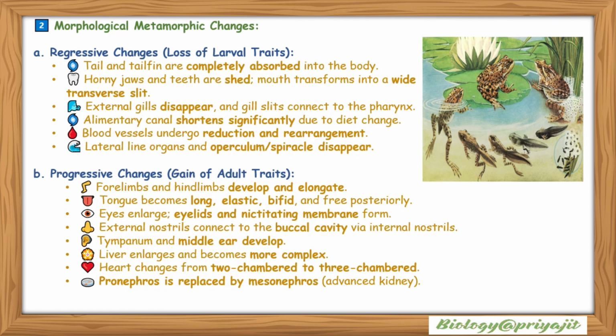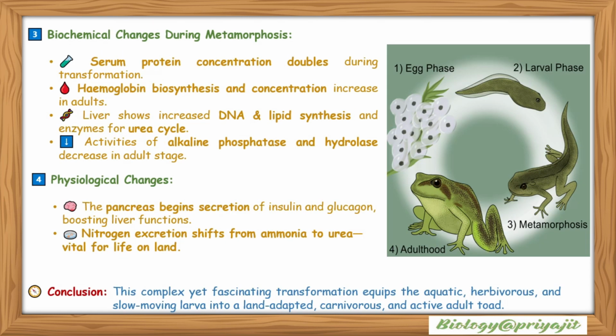Progressive changes, that is, gain of adult characters. The forelimbs and hind limbs develop and elongate. The tongue becomes long, elastic, bifid and free posteriorly. The eyes become enlarged and eyelids and nictitating membrane are formed. The external nostrils connect to the buccal cavity via internal nostrils. The tympanum and middle ear develop. The liver enlarges and becomes more complex. The heart changes from two-chambered into three-chambered. The pronephros kidney is replaced by the mesonephros, which is an advanced version of the kidney.